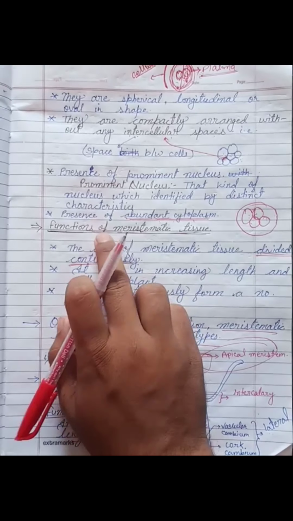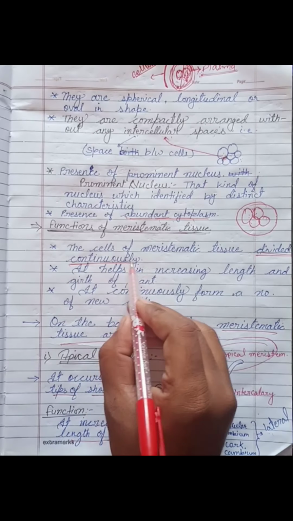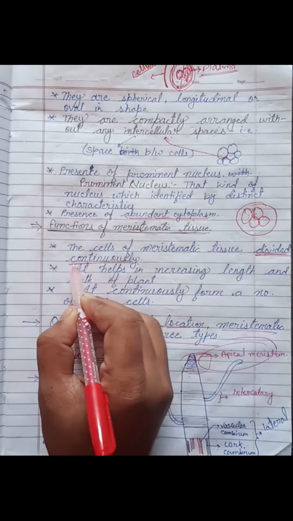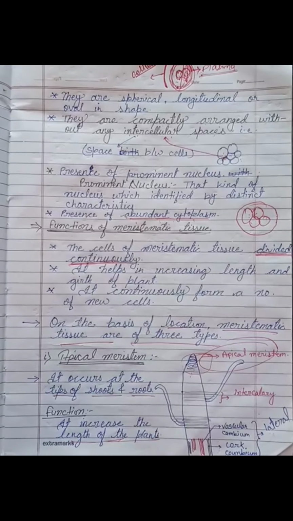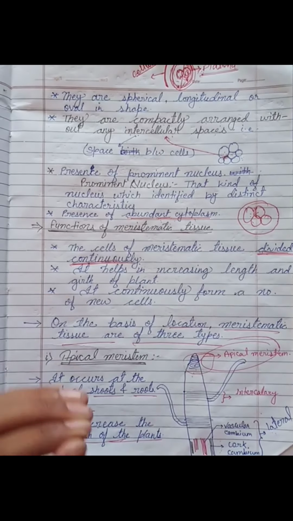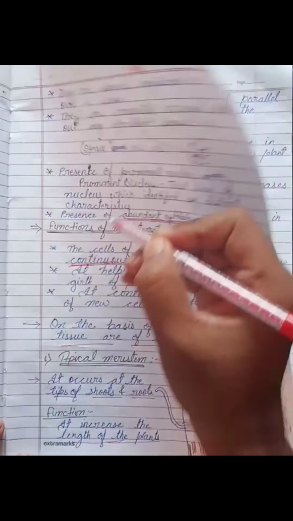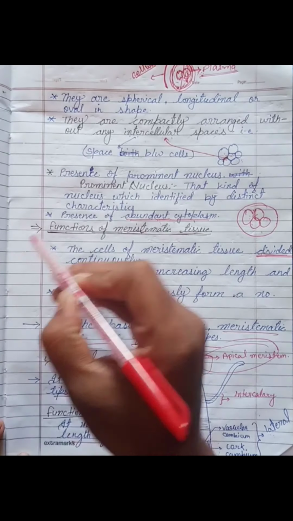That is functions. The function of meristematic tissue is that it divides continuously to form different and new kinds of tissue, like we will discuss later.